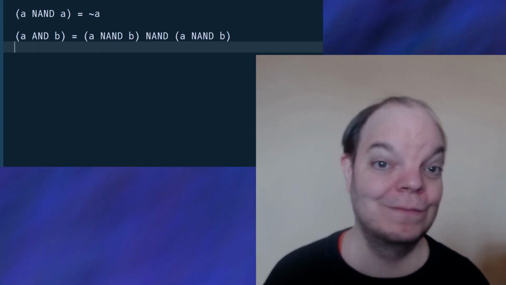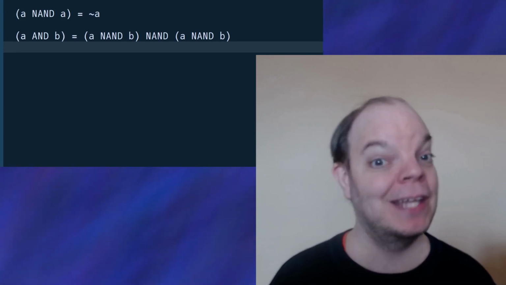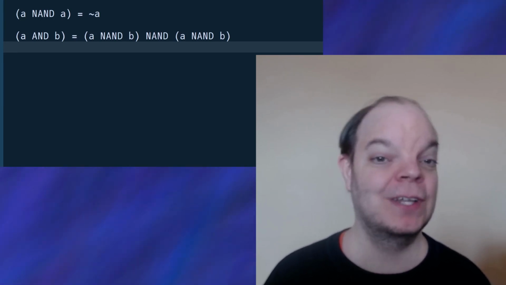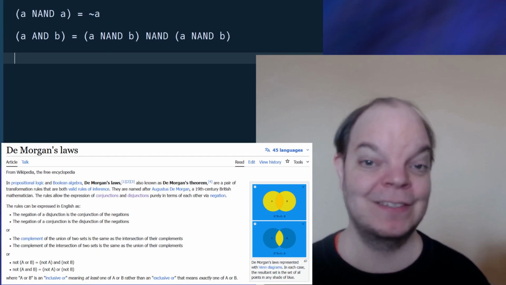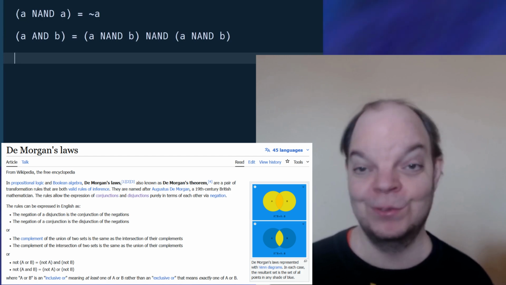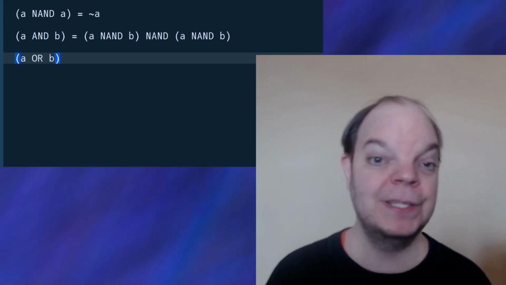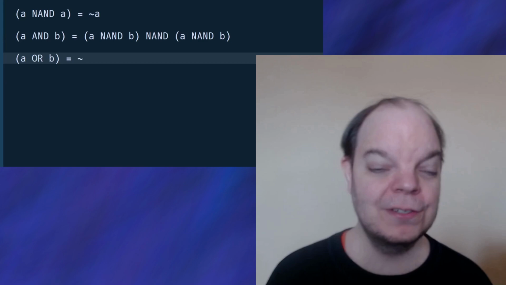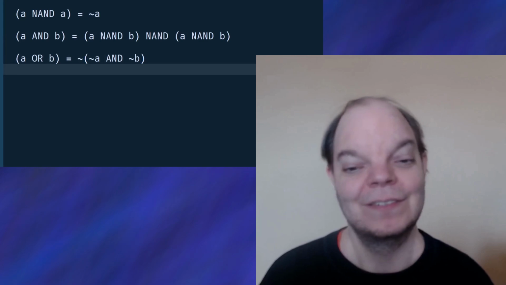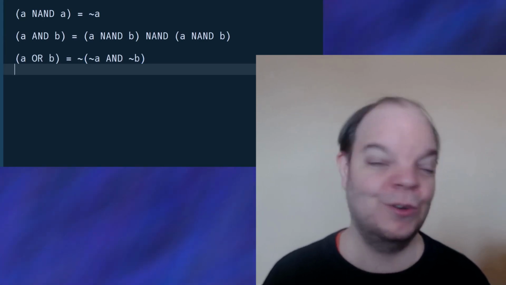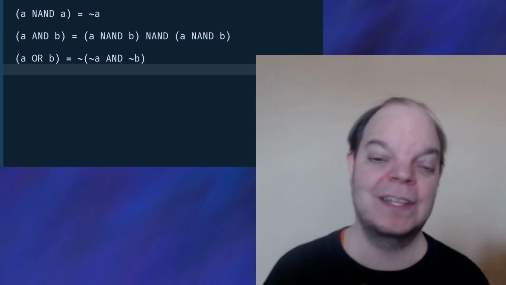Now, OR is going to be a little bit more interesting. In order to do OR using only NAND, I'm going to use something known as De Morgan's laws. De Morgan's laws allow us to turn ANDs into ORs and ORs into ANDs using NOTs. De Morgan's law for OR is that A OR B is the same as NOT (NOT A AND NOT B). You can verify this for yourself by going through all possible combinations of zeros and ones for A and B. There are only 4 combinations, and you'll see that this checks out.